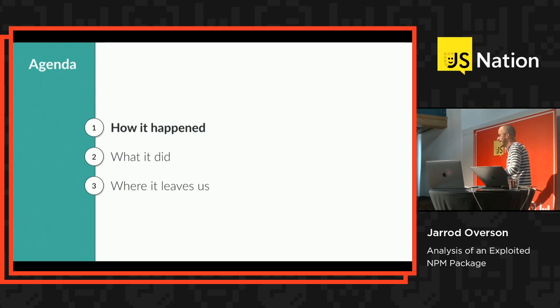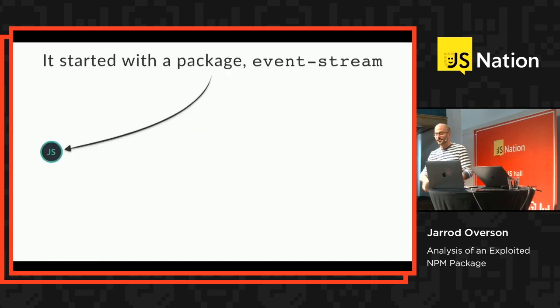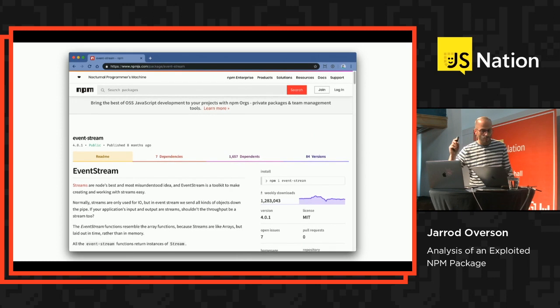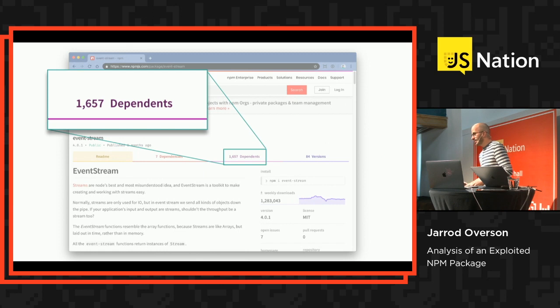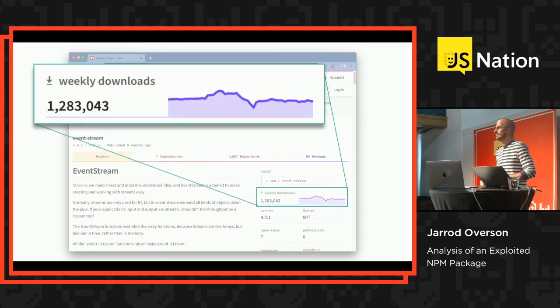So, event stream, how it happened. All started with a package, event stream. Event stream was one of the earlier packages created in the Node.js ecosystem that leveraged Node streams. And Node has gotten fairly popular over the years. When you're an early package using part of a core architecture, you're going to explode in popularity. So event stream was just a way to make using streams a little bit easier for people who aren't very familiar with it. So as of right now, it has over 1,500 direct dependents, and as you spiral out from there, it just explodes over time. And it's downloaded over 1.2 million times every single week.